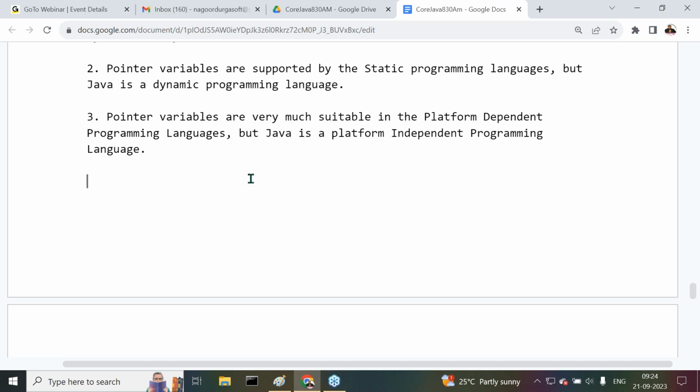After 2 hours of session, the Oracle class will start. If the Oracle class is going on in some other classroom, do you get any student with roll number 5 having the same 25th chair? No chance of getting it. Here also there is no chance of getting the same location for the pointer variable at runtime. So because of that reason, pointer variables are not suitable in a platform independent programming language.